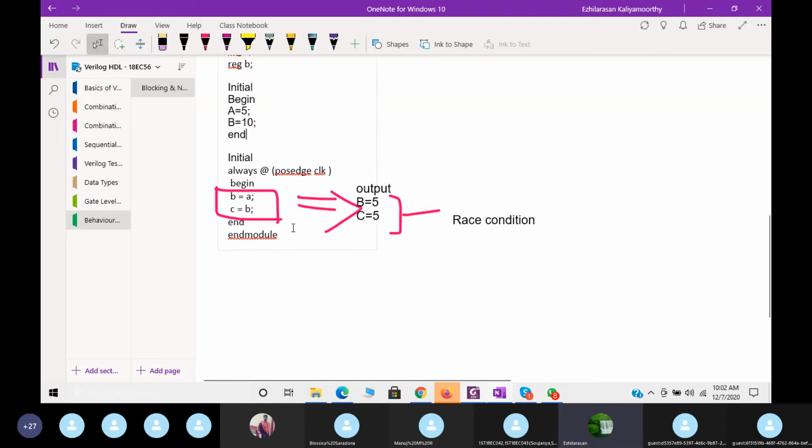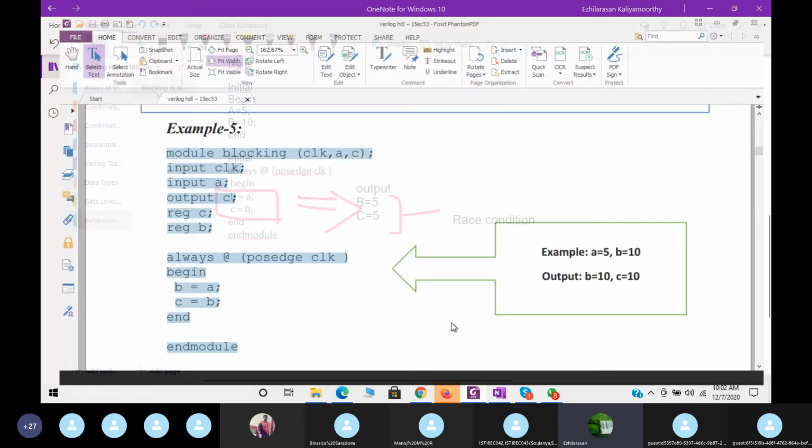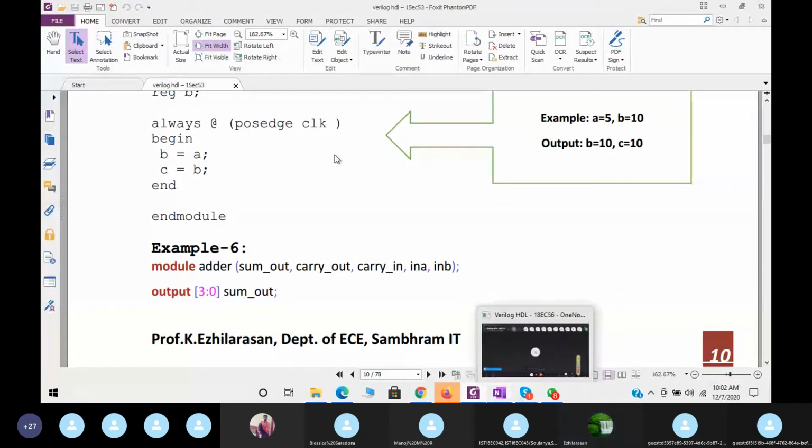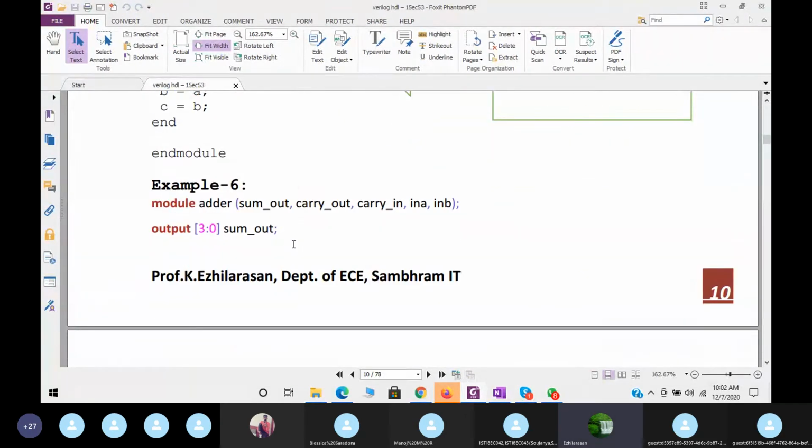So now what we need, we should not get it like this. We need the values to be updated properly here. This is one of the examples. Next we can see one more example.